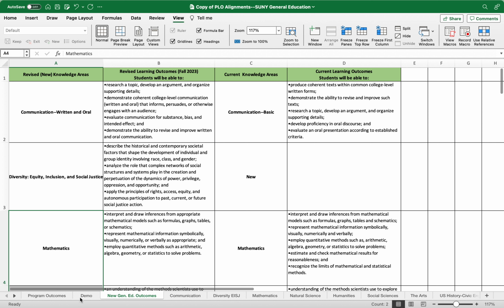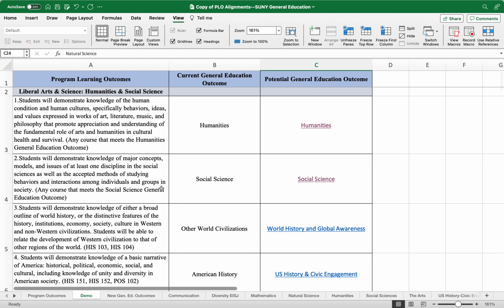So I want to go down here, and on the worksheets that I send to you, it will not say demo, it will say program outcomes, but for the purposes of this video, I've pulled out 2 programs so that I can walk you through what I think will be the process you might want to consider using if you use these documents. So for each of your departments, I have created separate spreadsheets with just the program learning outcomes that you are responsible for. So you won't see the entirety of the college's programs, just those that fall under your departments.